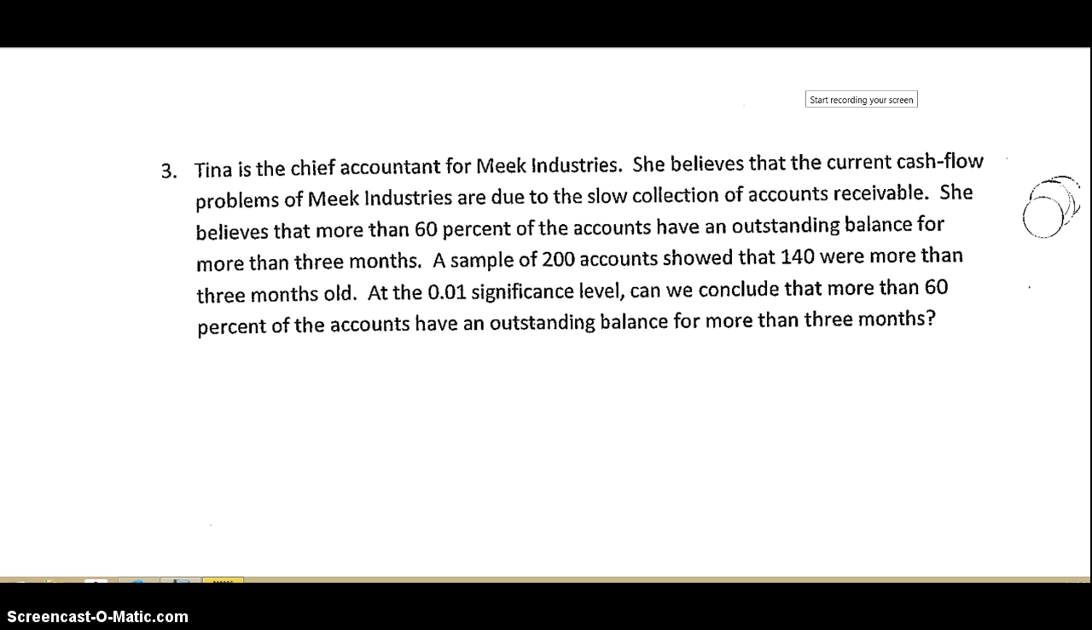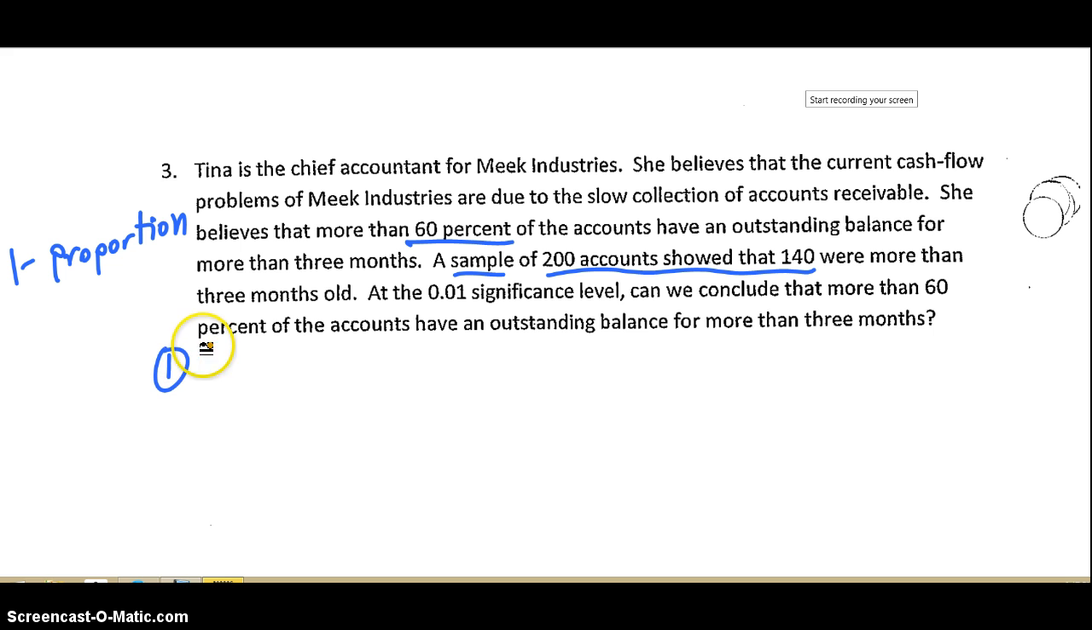So let's continue. Tina is the chief accountant for Meek Industries. She believes that the current cash flow problems of Meek Industries are due to the slow collection of accounts receivable. She believes that more than 60%, right, when you see the word percent, anytime you see percent, fraction, ratio, something like that, that means we're talking about a proportion. We just need to figure out if it's a 1 or 2 proportion. Of the accounts have an outstanding balance for more than 3 months. A sample of 200 accounts showed that 140 were more than 3 months old. At the 1% significance level, can we conclude that more than 60% of the accounts have an outstanding balance for more than 3 months? Notice there's only one sample here, so this is a 1 proportion z-test.